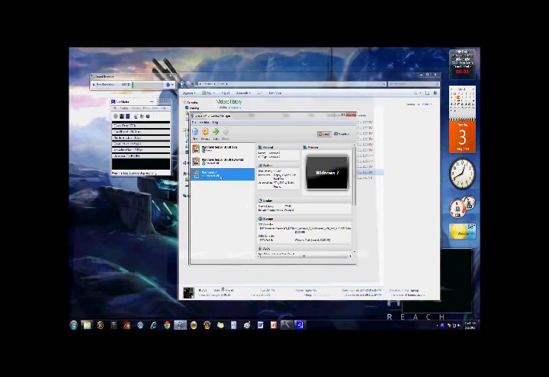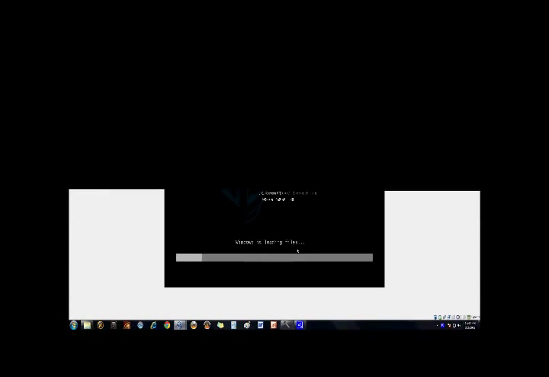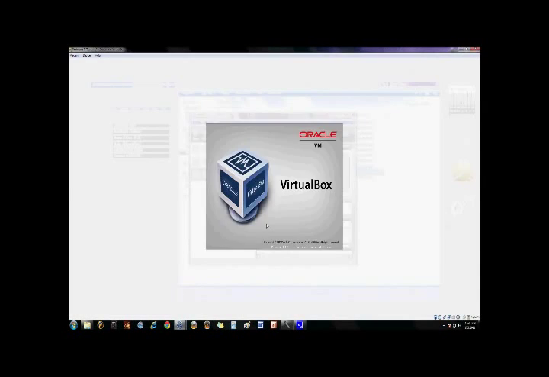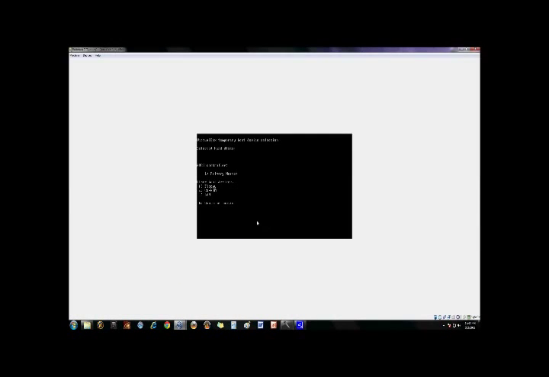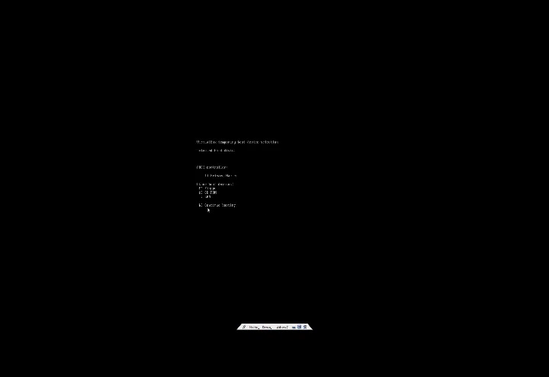Let me just do it again. Right here, F12, for the boot manager. Here's a full screen, as if you're installing on a new computer. So basically, when you enter a computer configuration right at the beginning, you want to press F12 or whatever it says on the motherboard that says boot manager.